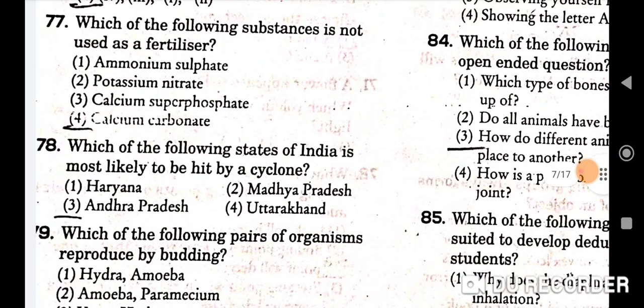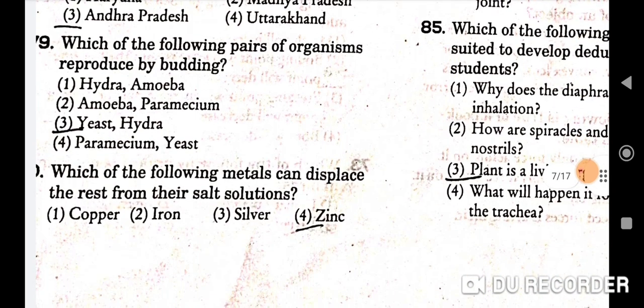Next question is which of the following substances is not used as a fertilizer? So correct option is fourth, that is calcium carbonate. Next question is which of the following states of India is most likely to be hit by a cyclone? Andhra Pradesh. Third is the correct option. Which of the following pairs of organisms reproduce by budding? So correct option is yeast and hydra.